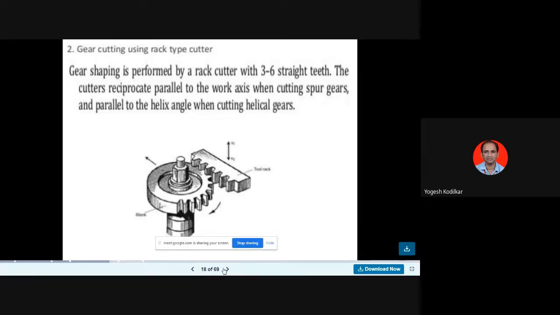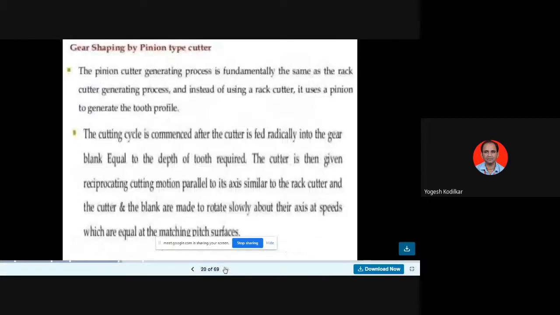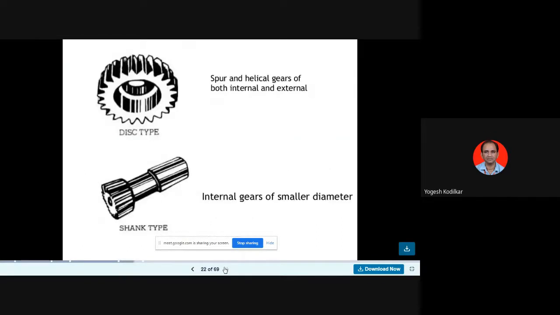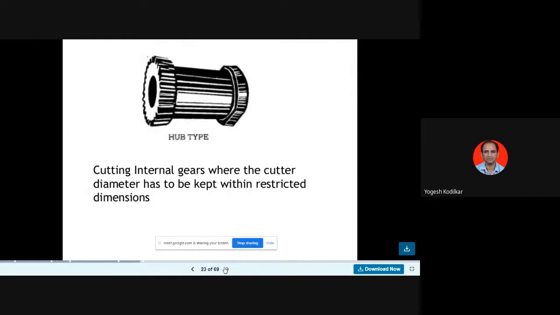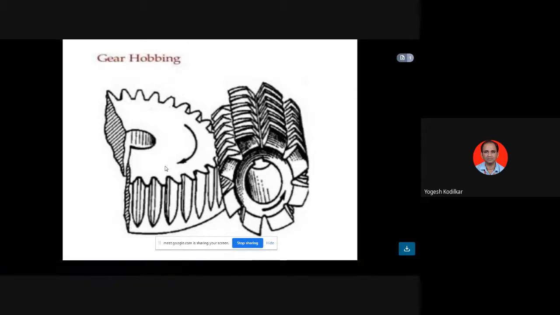Students, gear cutting by rack cutter. Gear hobbing is there. So this is the gear hob. Actually, the workpiece is there. This workpiece is a gear made by gear hobbing.